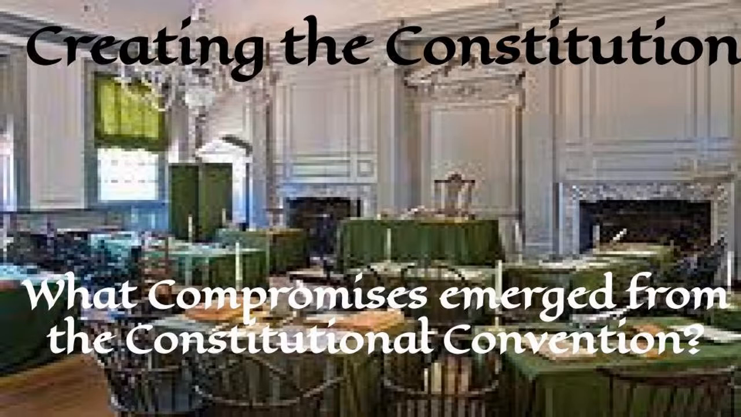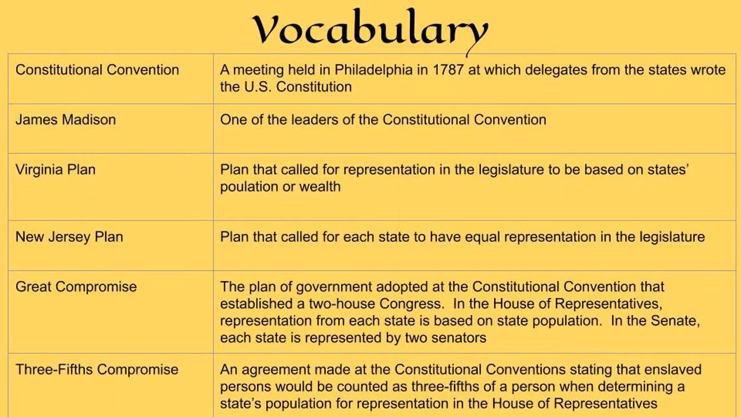All right, you guys pay attention here also with this area. We've got some other vocabulary that you need to make sure that you're familiar with. The terms are Constitutional Convention, James Madison, the Virginia Plan, the New Jersey Plan, the Great Compromise, and also the Three-Fifths Compromise. Okay, we're going to get started.